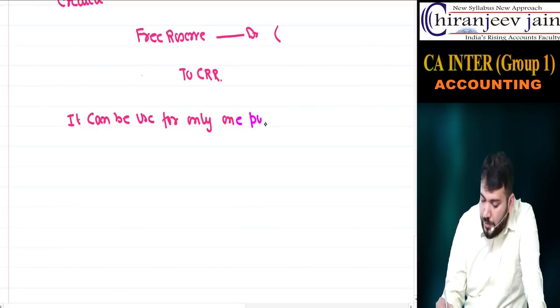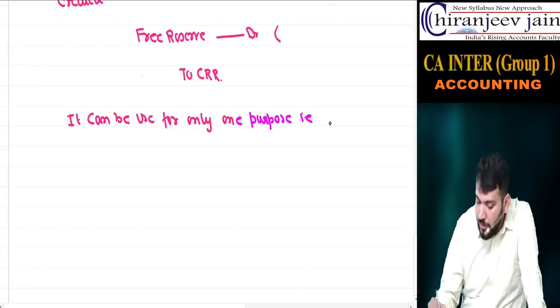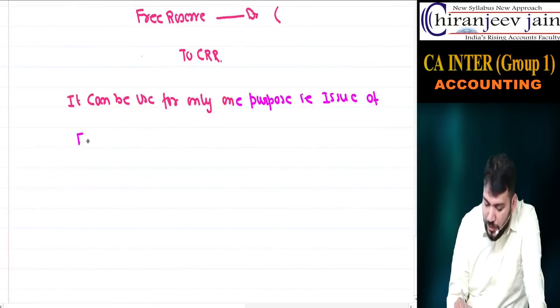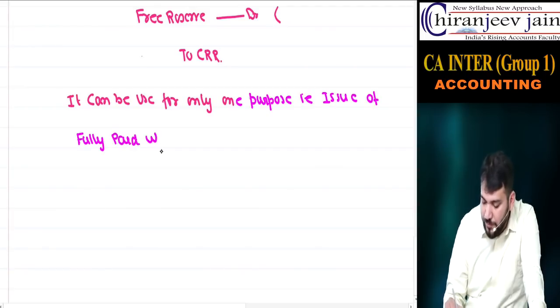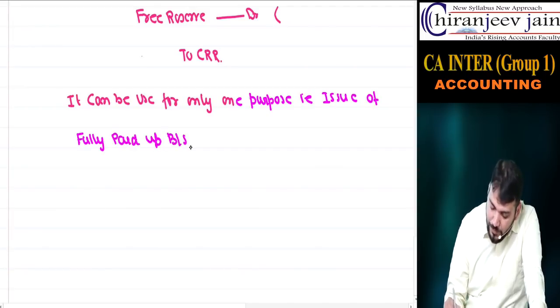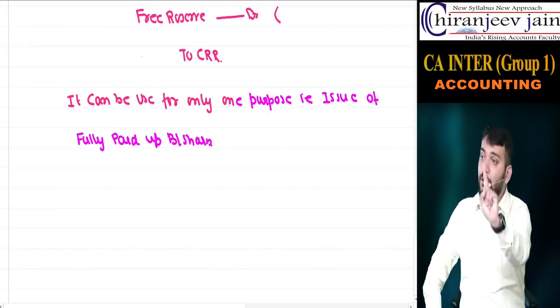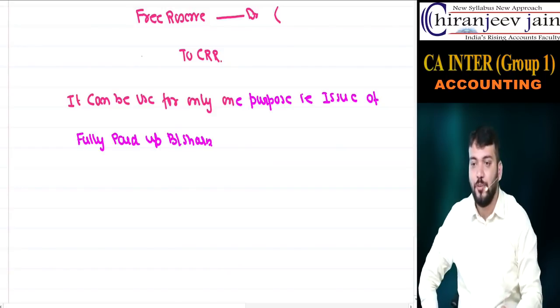That is what? Issue of fully paid up bonus shares. Only for one purpose, that is for issue of fully paid up bonus shares.